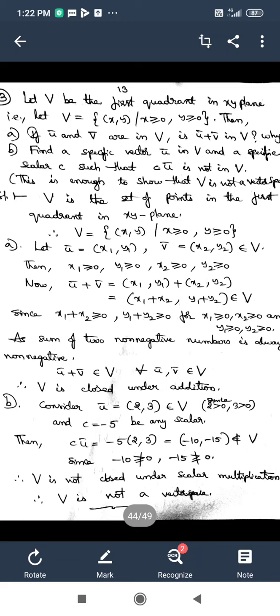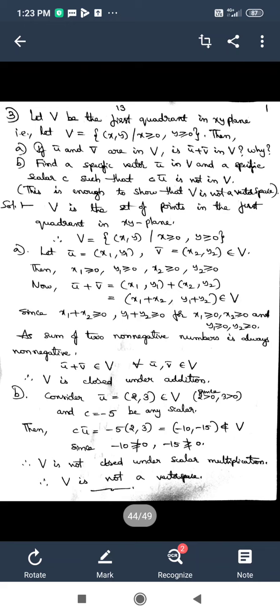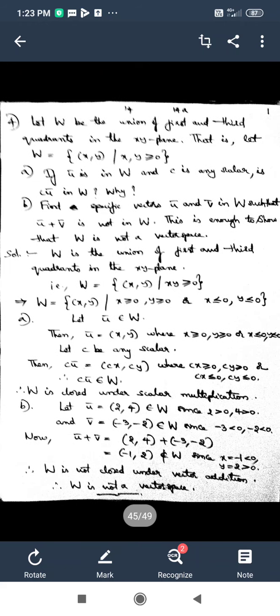So V is not a vector space. We have seen from A that V is closed under addition, but by B we have shown that V is not closed under scalar multiplication. So even though the set V is closed under addition, as it is not closed under scalar multiplication, it cannot be a vector space. Finally, the defined set V in the problem is not a vector space.